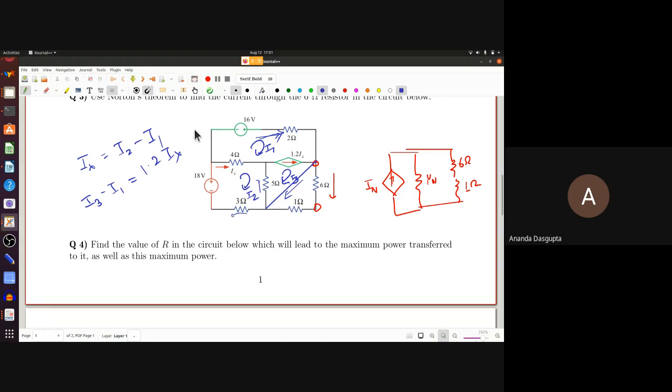Of course, the direction of the current could be opposite that. Is 1.2 Ix in that direction? If Ix is negative, then of course 1.2 Ix is negative. So negative current flowing along that arrow means current flowing in the opposite direction.